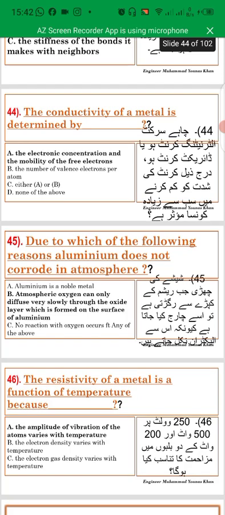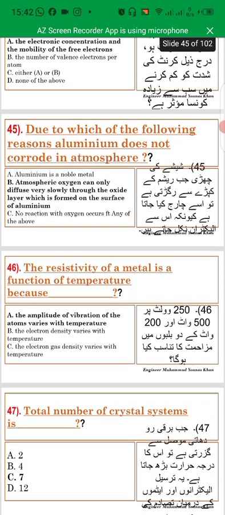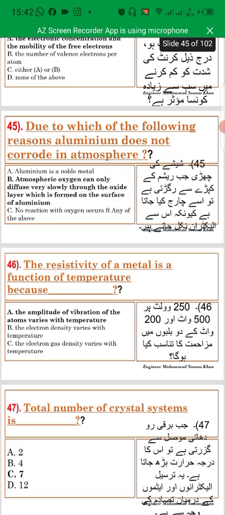The conductivity of a metal is determined by the electronic concentration and the mobility of the free electron. Due to which of the following reasons does aluminum not corrode in the atmosphere? Atmospheric oxygen can only diffuse very slowly through the oxide layer which is formed on the surface of aluminum.